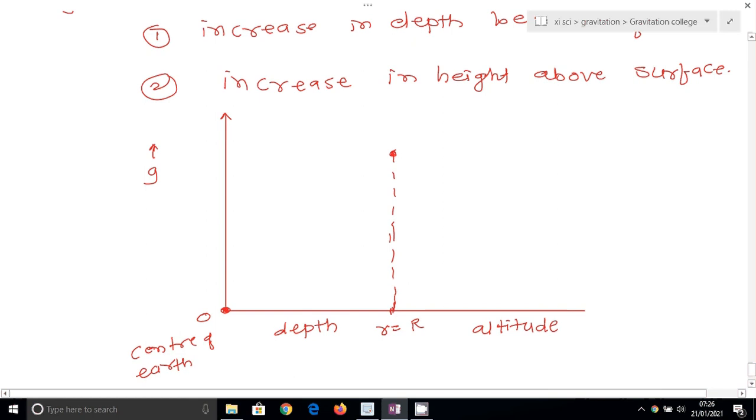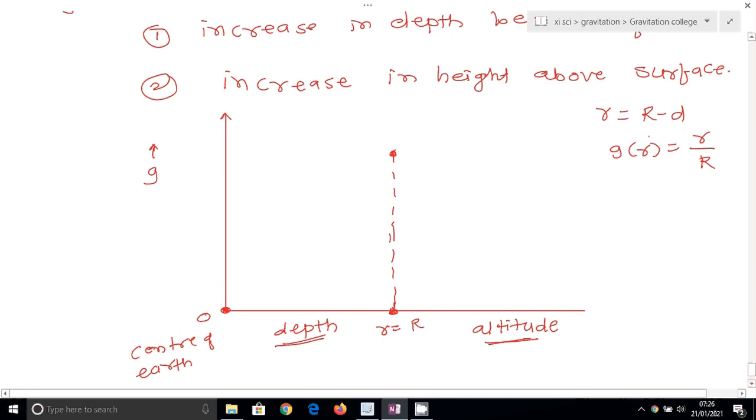See, this point is the surface of earth, then below the surface of earth depth is there, and above the surface of earth altitude is there. Now in the case of depth, writing r minus d, so small r is equal to R minus d. If the distance from the center of earth is small r, we get the value of g as a function of r, that is g of r is equal to small r upon capital R.